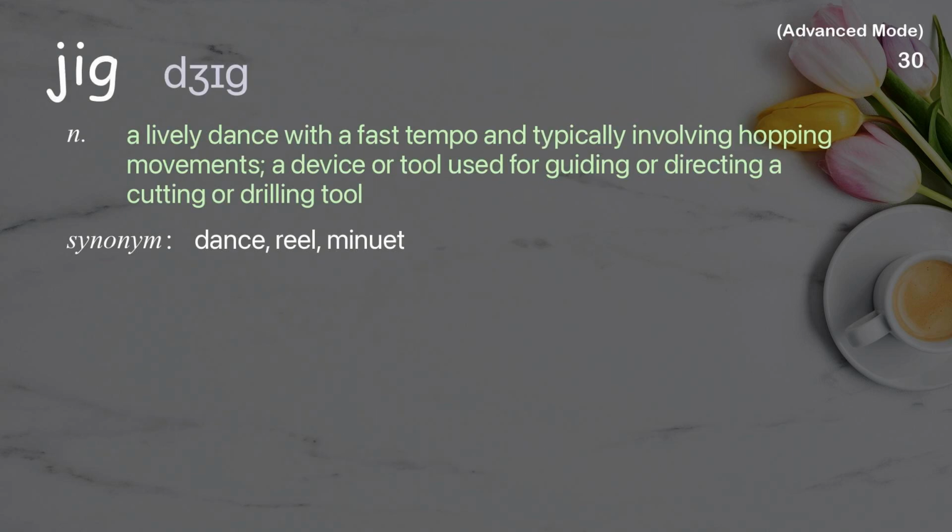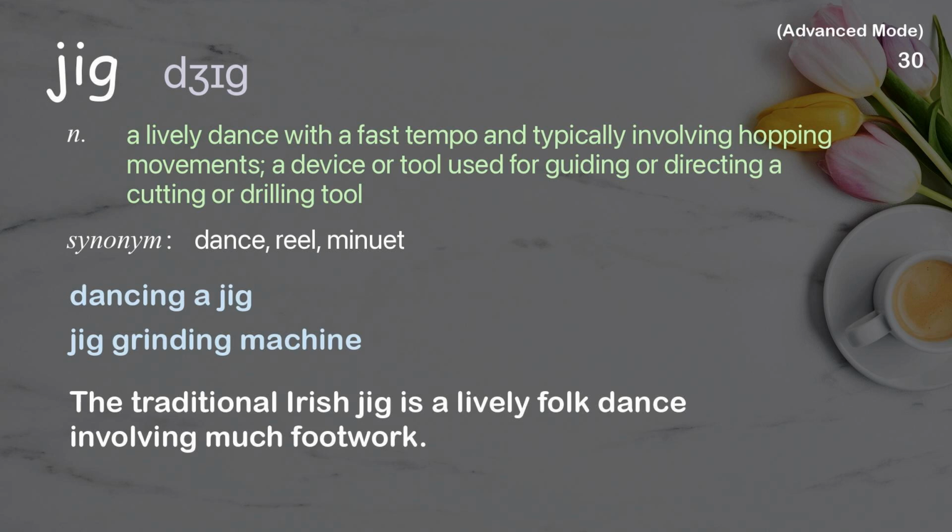Jig. A lively dance with a fast tempo and typically involving hopping movements, a device or tool used for guiding or directing a cutting or drilling tool. Examples: Dancing a jig, jig grinding machine. The traditional Irish jig is a lively folk dance involving much footwork.